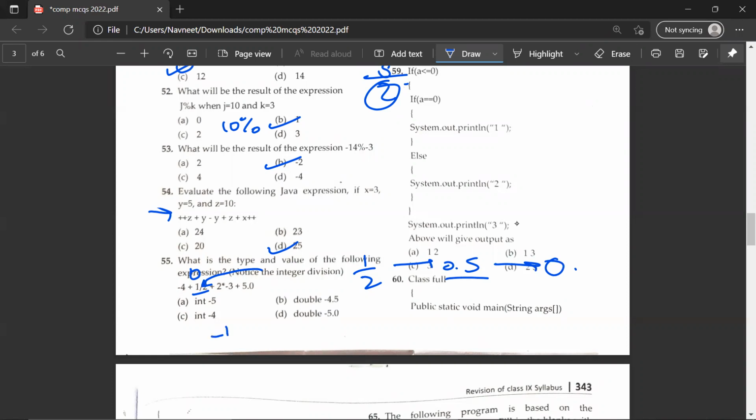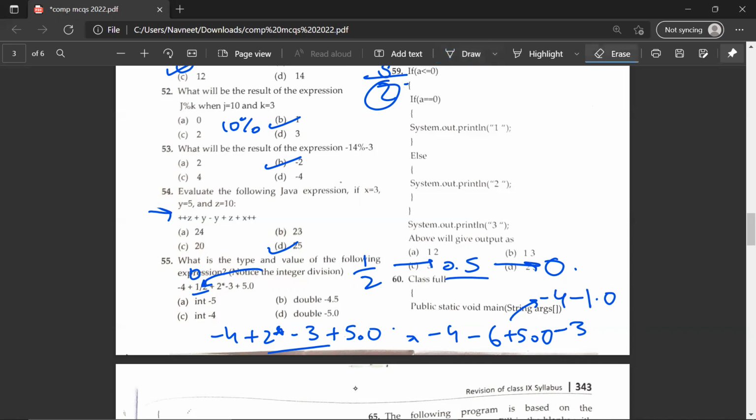Okay. So minus 4 plus 2 into minus 3 plus 5.0. So we would solve the multiplication part first. Minus 4 minus 6 plus 5.0. Okay. So then our final equation would be minus 4 minus 1.0. And then the final answer would be minus 5. This won't be minus 3. It would be minus 5. So D would be the correct answer. I'll just erase all of this so that it could be a bit neat.